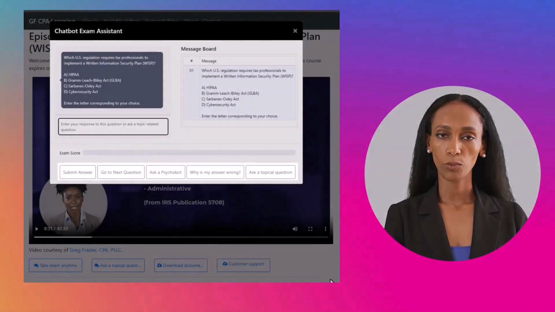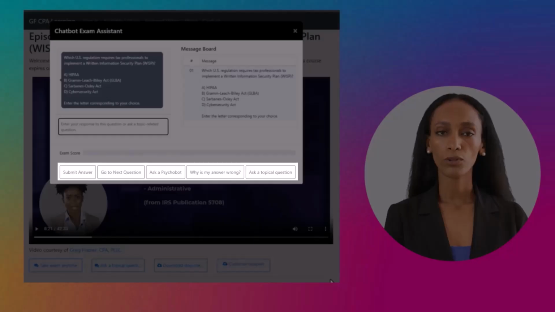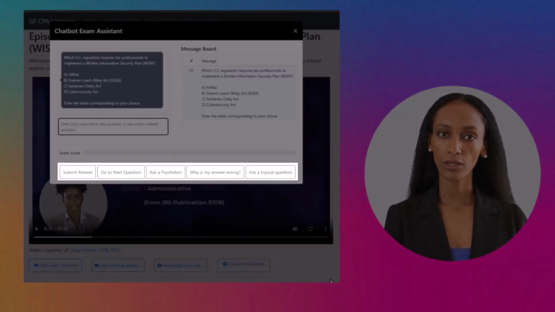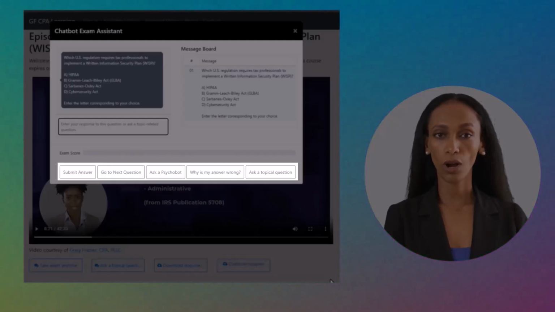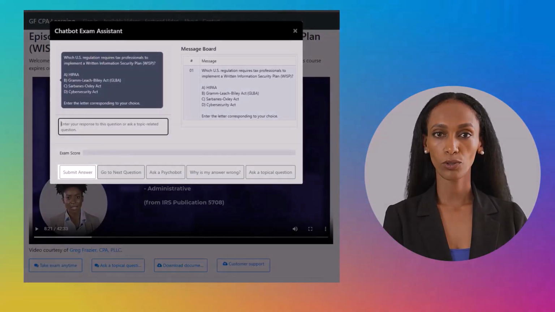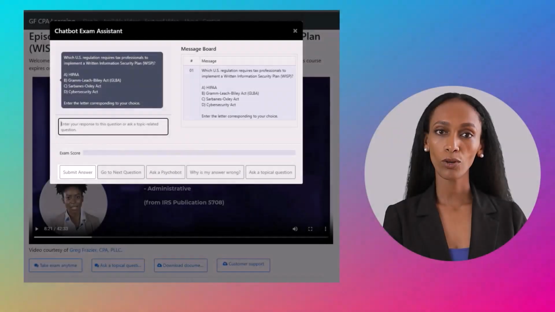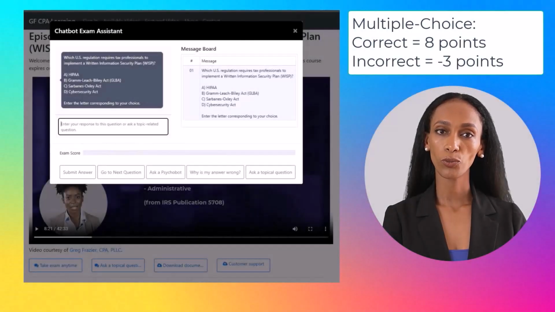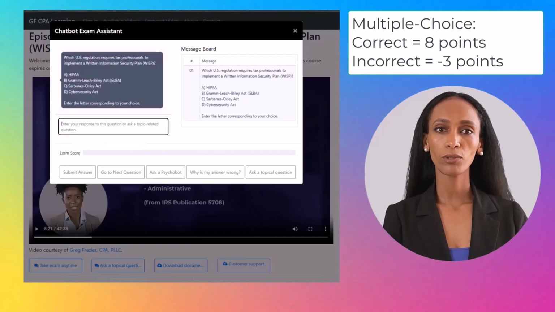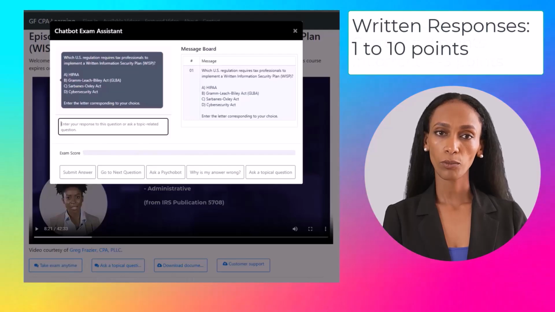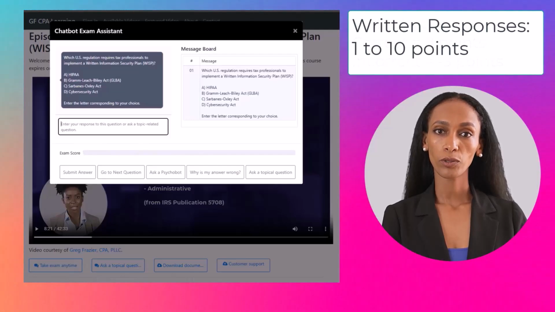There are 5 buttons below the progress bar with the following titles: Submit Answer, Go to Next Question, Ask a Psychobot, Why is my answer wrong? And Ask a Topical Question. Select the button titled Submit Answer to submit your response to the AI model. Note that each correct multiple choice answer is worth 8 points. However, 3 points are deducted from your exam score for each incorrect answer. A minimum of 1 point up to a maximum of 10 points is rewarded for written responses.